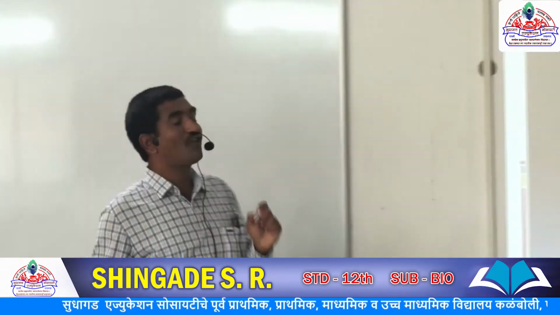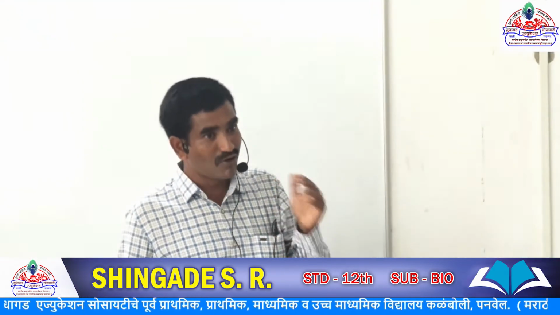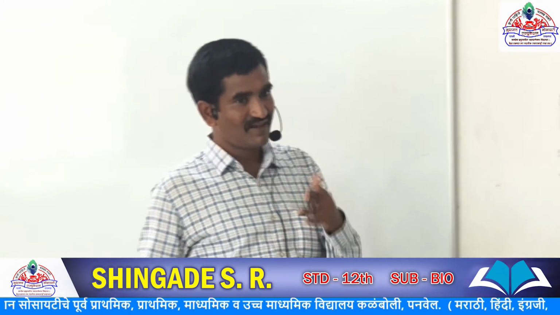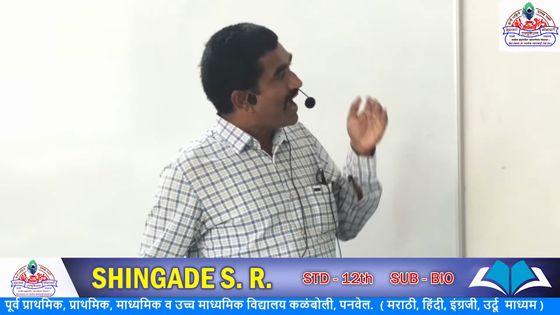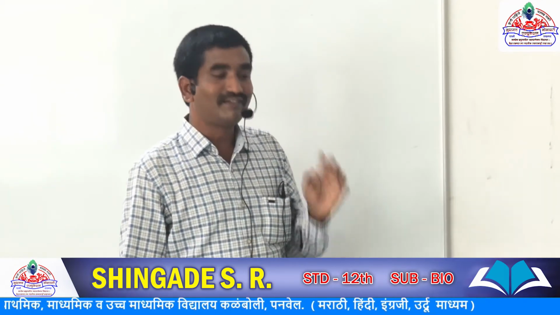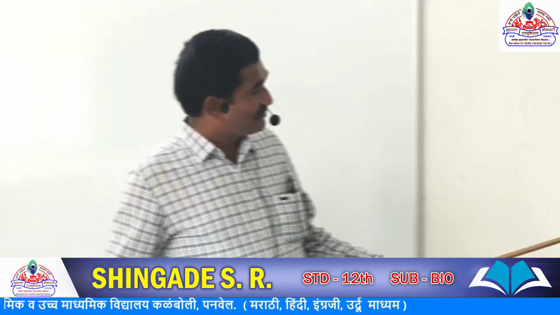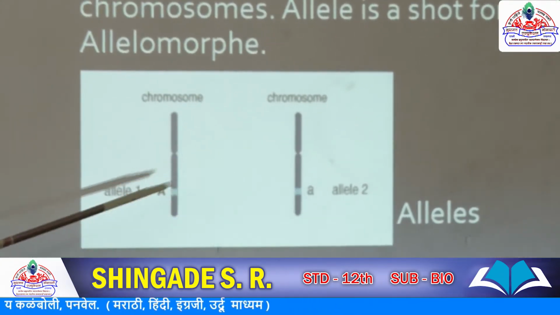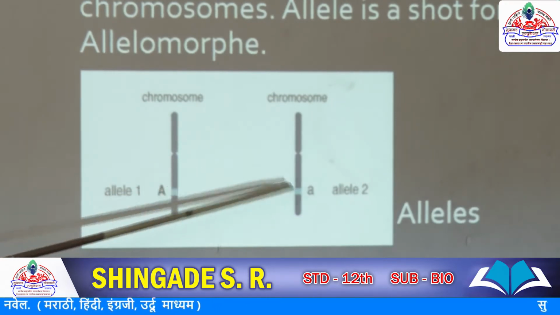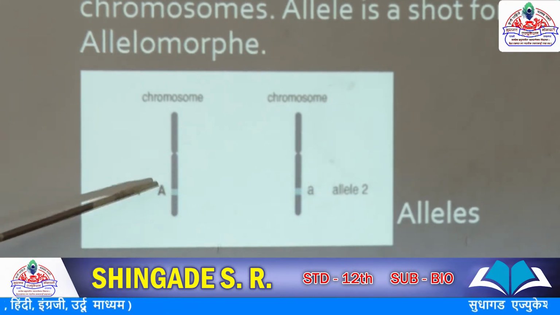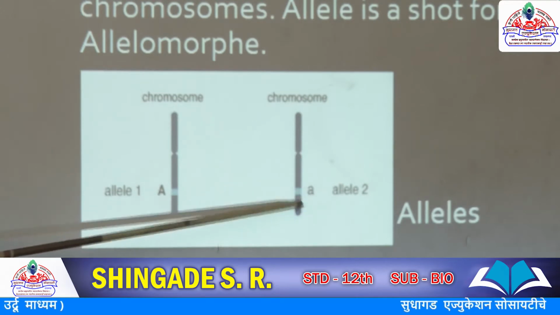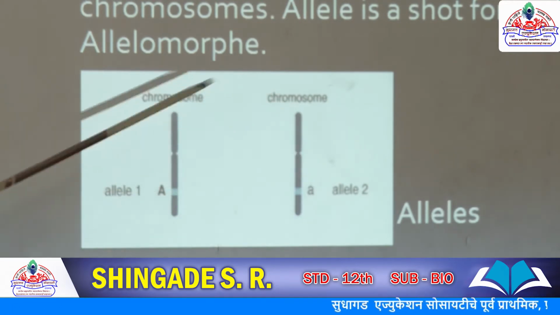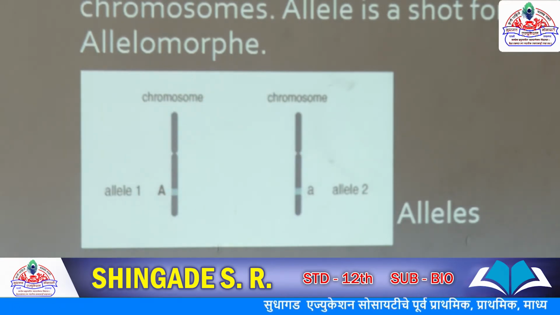So allele is a short form of allelomorphs. Allelomorph and allele are the same words. Allele is a short form of allelomorph, and these alleles are present on the same locus. See the diagram. In these chromosomes, these are the homologous chromosomes, and this is allele 1, this is allele 2. So allele is nothing but the two alternative forms of a given gene.